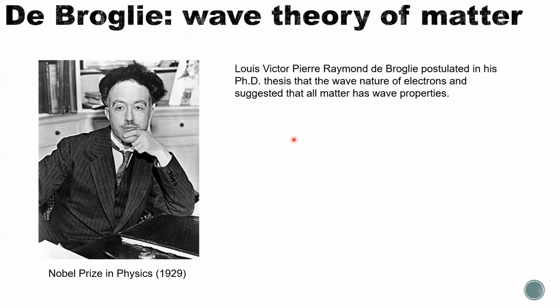The legacy, or the story about him, is that he found this theory in his PhD thesis. It's not like others who established their own research lab and produced results from the lab. It's his PhD thesis. He predicted the wave nature of electrons and suggested that all matter has wave properties. Previously, we talked about light being a wave that also has some particle features, right? From de Broglie, he predicts, well, crazy ideas again, that everything has particle features as well as wave features.